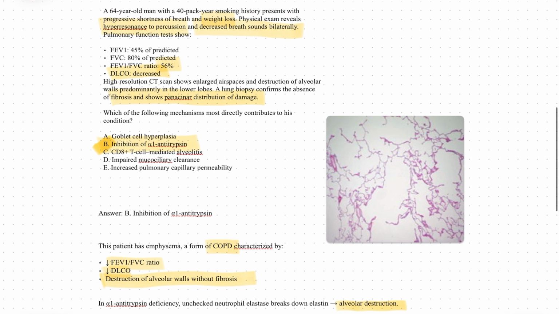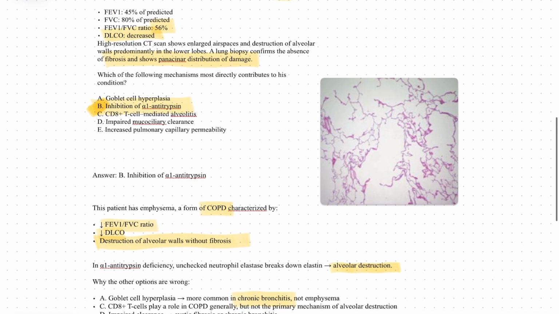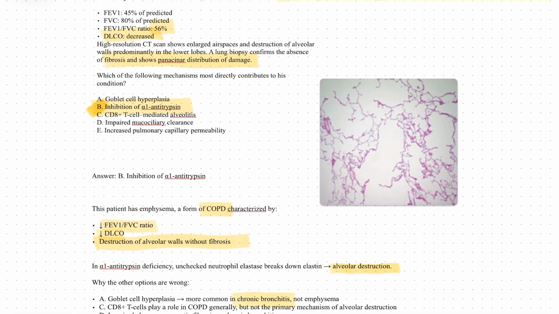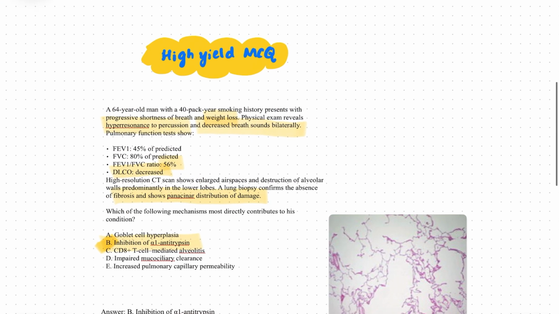So the takeaways from this question are: alpha-1 antitrypsin deficiency will cause increase in the elastase, causing breakdown of elastin, causing alveolar destruction. There is no fibrosis. Alpha-1 antitrypsin deficiency causes pan-acinar damage of the lungs. There is no fibrosis and there is decrease in the FEV1 by FVC ratio along with decrease in the DLCO. So this is the high yield MCQ.